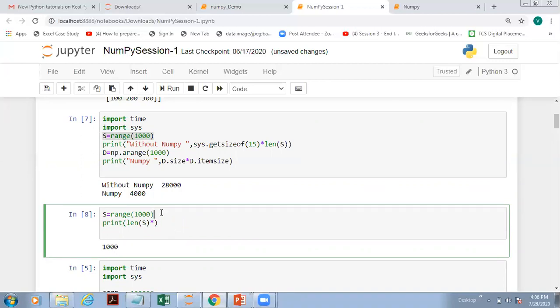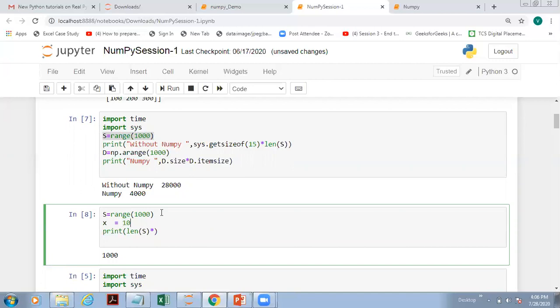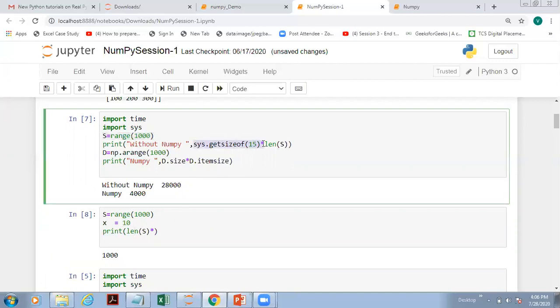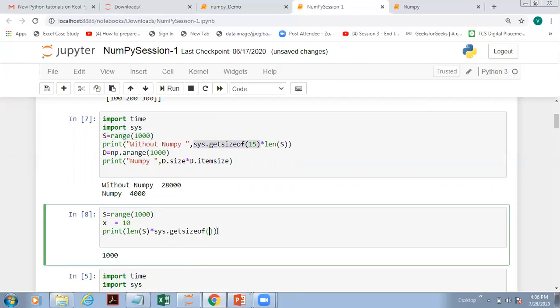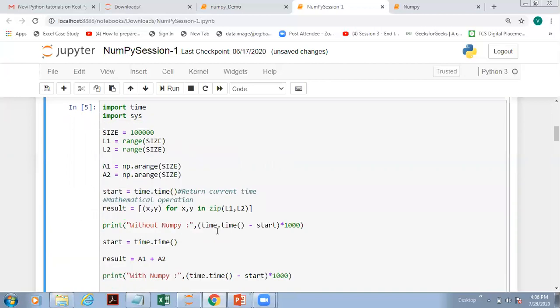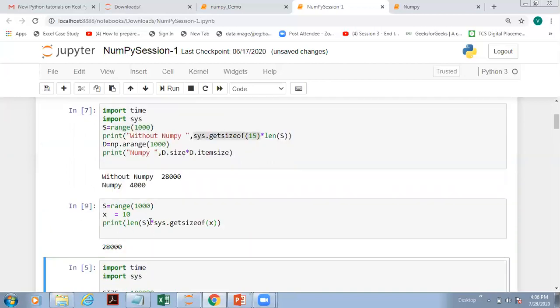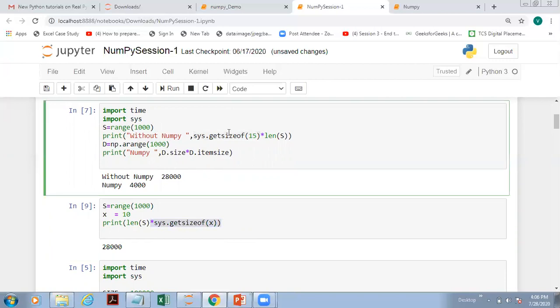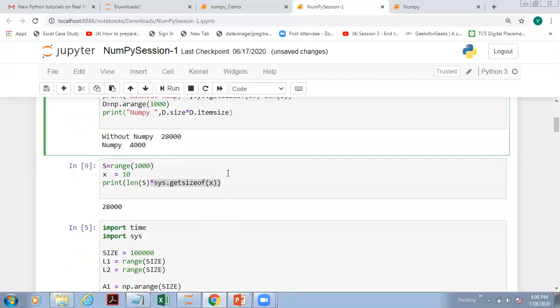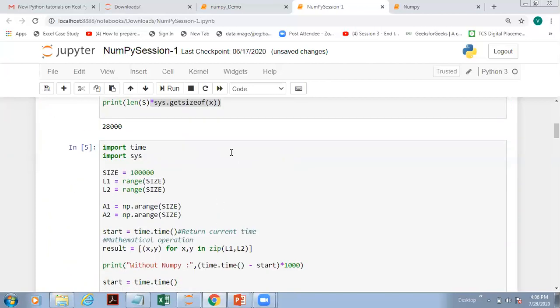So what I can do is I can simply write x is equal to some number. So actually I have to calculate the size of x. Okay, got it, ma'am. So this is how you can calculate the size. But here, you can see, even in the coding part, it is highly simplified the way we apply it. And plus we got the difference in terms of size.